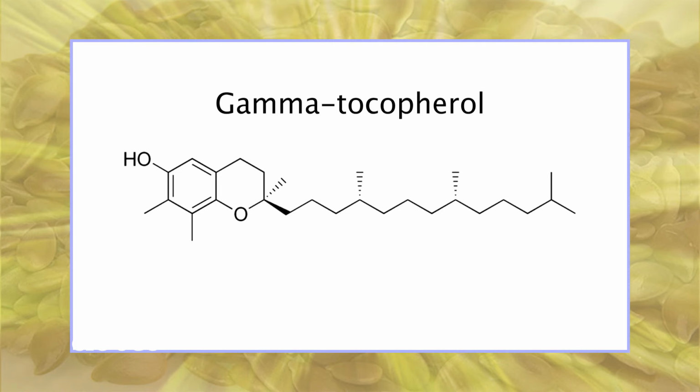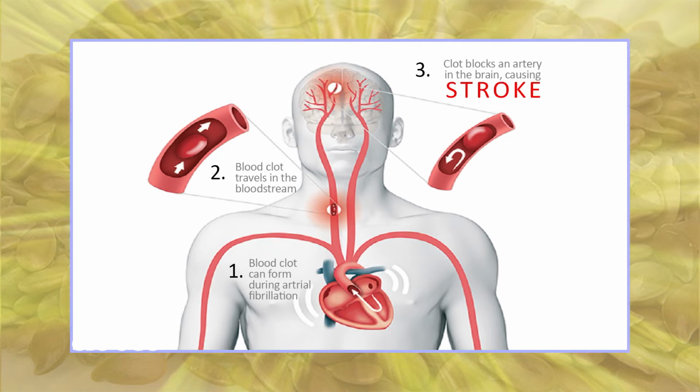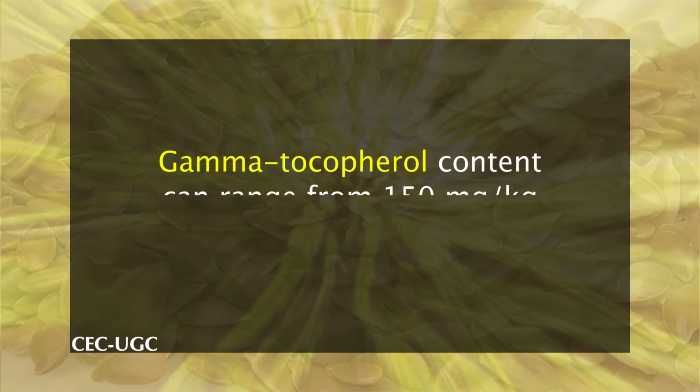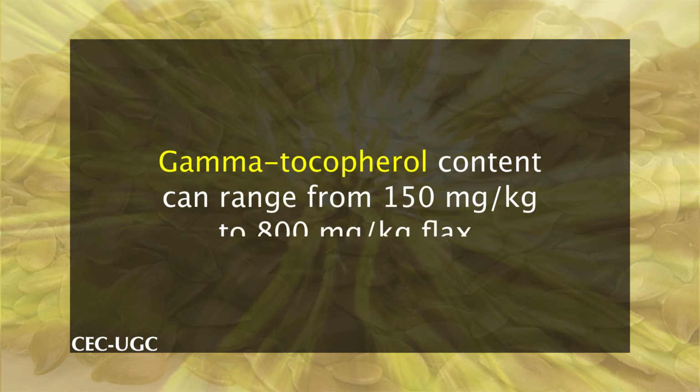Vitamin E, a fat-soluble vitamin, is present in flax primarily as gamma-tocopherol, which functions as an antioxidant. Gamma-tocopherol protects cell proteins, fats and DNA from oxidative damage by free radicals, which may help prevent chronic disease like heart attack and stroke. And it promotes sodium excretion in the urine, which may help lower blood pressure. The gamma-tocopherol content can range from 150 mg per kg to 800 mg per kg of flax.